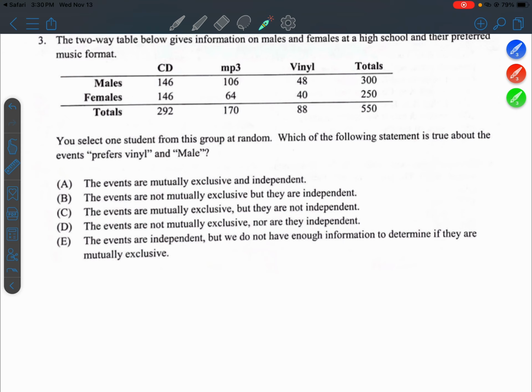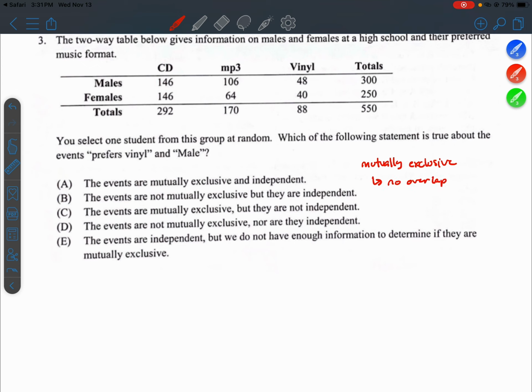Okay, so all of the statements talk about or use the terms mutually exclusive and independence. Some say yes or no to either of those things. So first, let's talk about mutually exclusive. Mutually exclusive, for lack of better words, means that there is no overlap between the events.